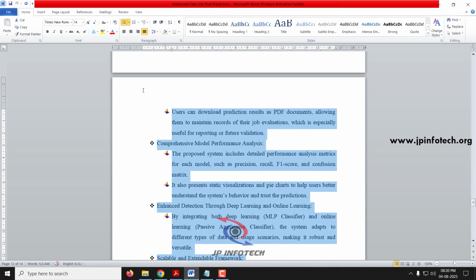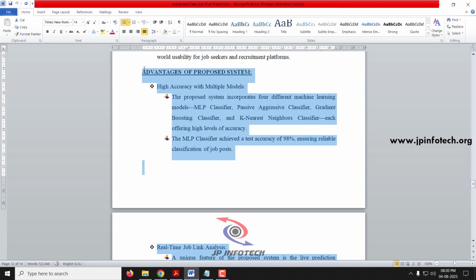These are the main advantages of our proposed system described in this part.